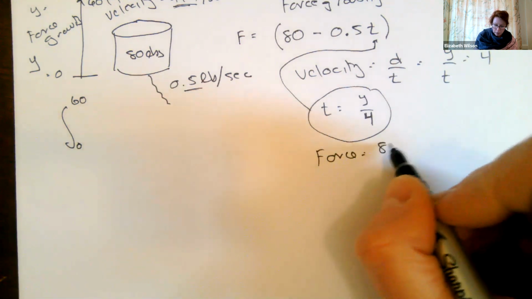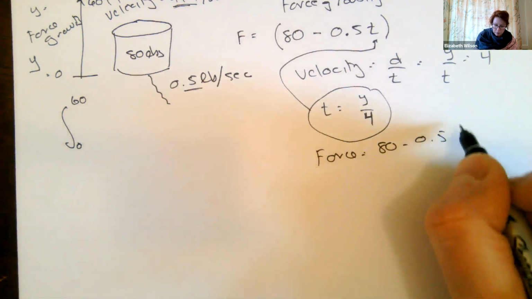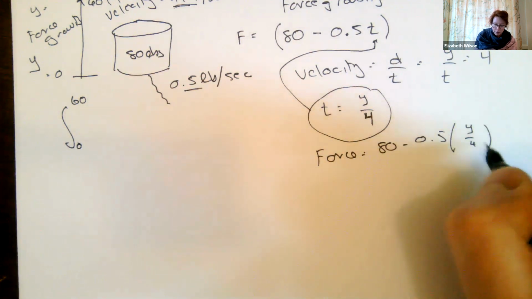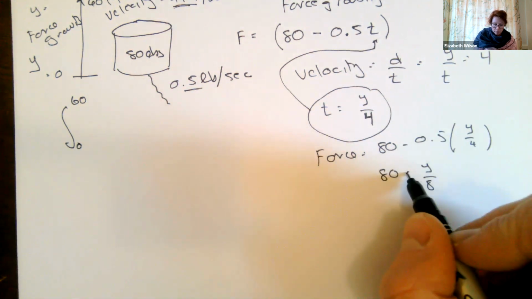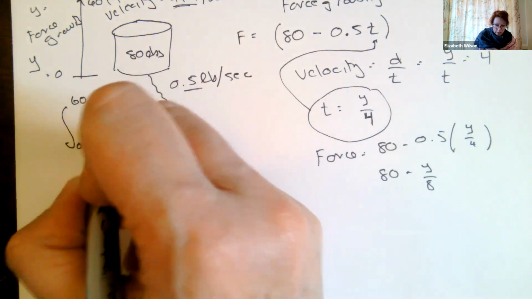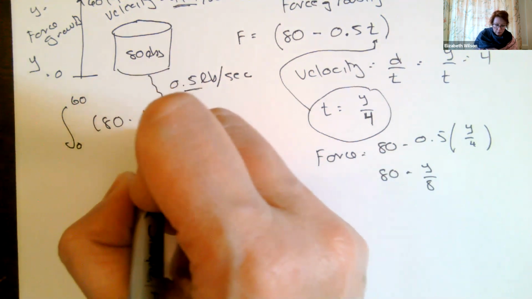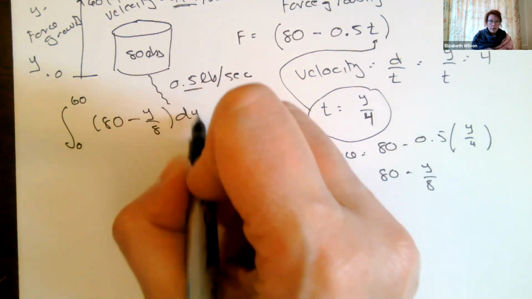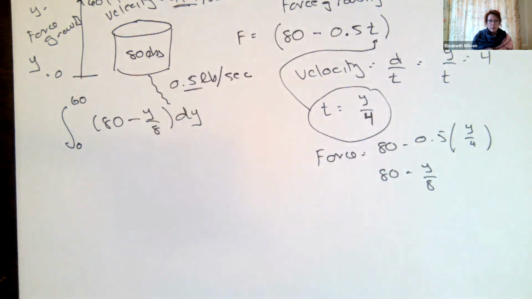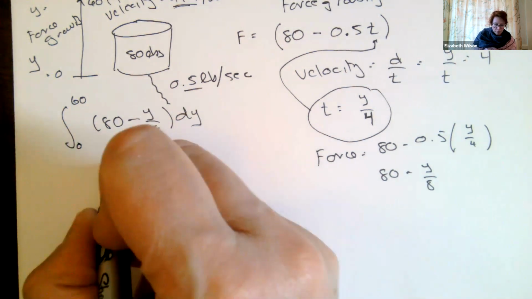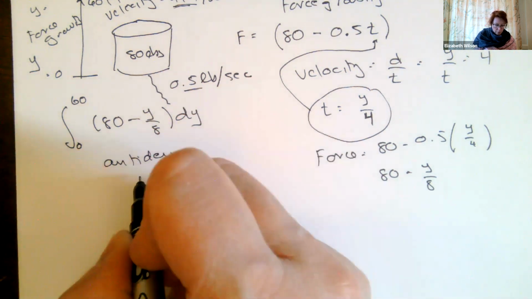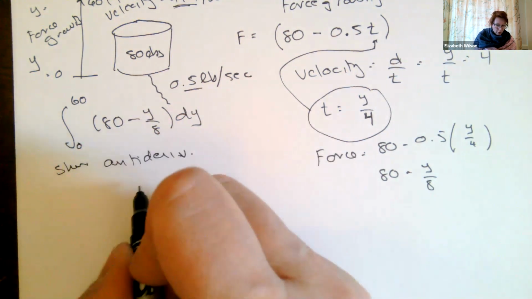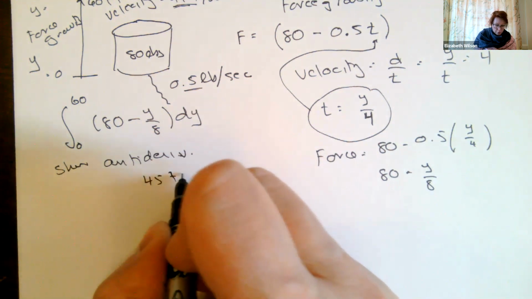equals 80 minus 0.5 times y over 4. So this is 1/2 times 1/4, 80 minus y over 8. Okay, so I'm going to put this in here, 80 minus y over 8 dy. And then it's just simple integration, right? I'm not going to do out the rest, but make sure you show the antiderivative. And then you're going to get as an answer 4575 foot-pounds.